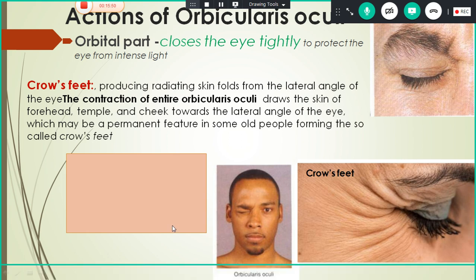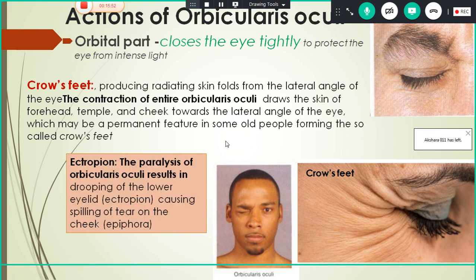If because of nerve injury the muscle is paralyzed, it results in drooping of the lower eyelid, which is called ectropion, and it causes spilling of the tear on the cheek. This is called epiphora. These are some of the main symptoms and signs of Bell's palsy. I think now you are clear about the orbicularis oculi.